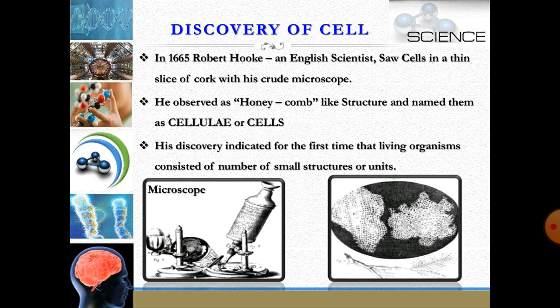In 1665, there was an English scientist named Robert Hooke. He saw a thin slice of cork under a self-made microscope. He observed a honeycomb-like structure under the microscope. He named them cellulae, or cells. That is the first discovery in history in which cells were discovered. His discovery indicates that all living organisms could be made up of smaller units.